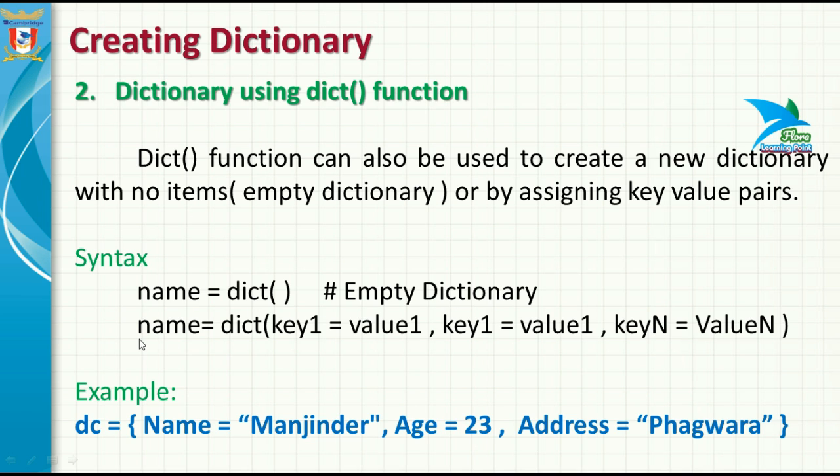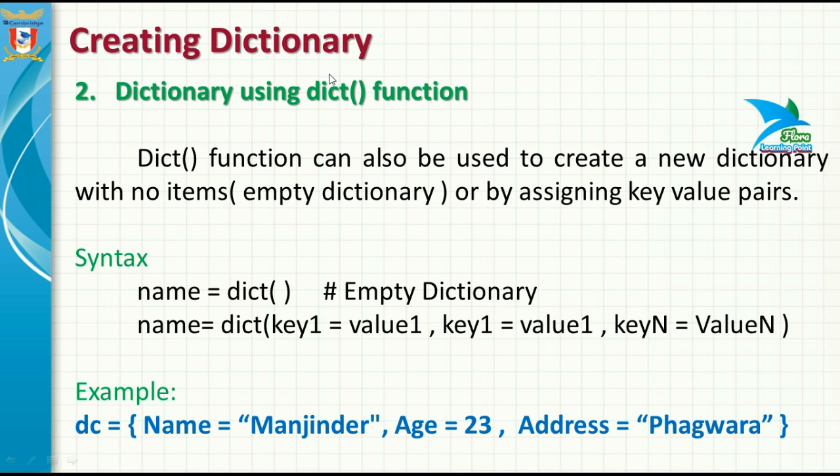But if you want to make a dictionary containing values with associated keys, then you can use this syntax. The name of the dictionary equals the dict function, and inside the round brackets, first of all you have to specify the key. Then by using the equal operator you assign the value.